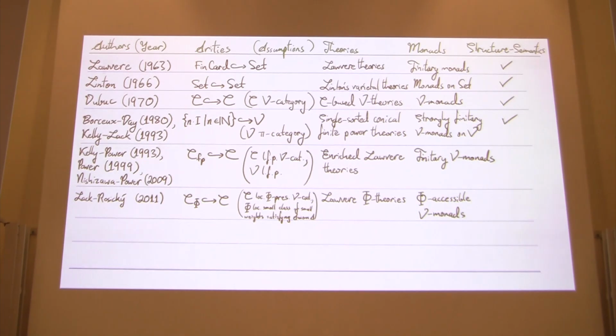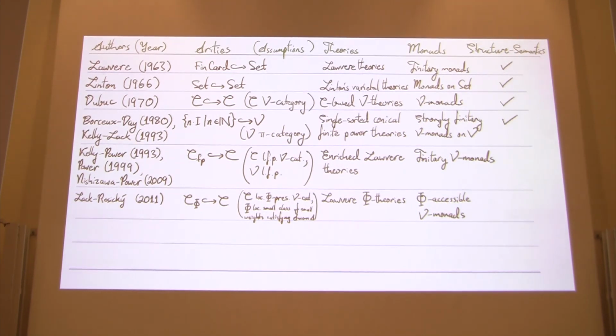This is an important point. Despite the terminology, the base of enrichment V does not have to be locally presentable. But I haven't seen a structure-semantics adjunction for these theories.